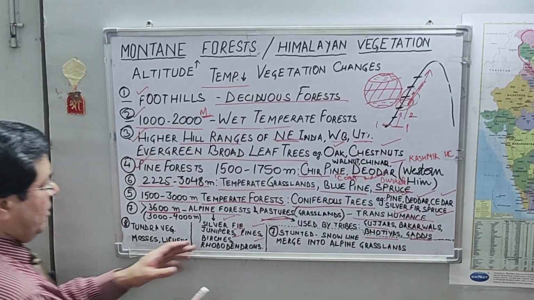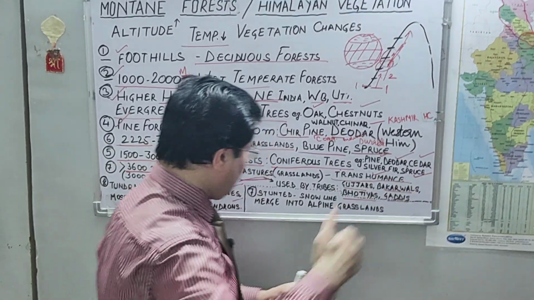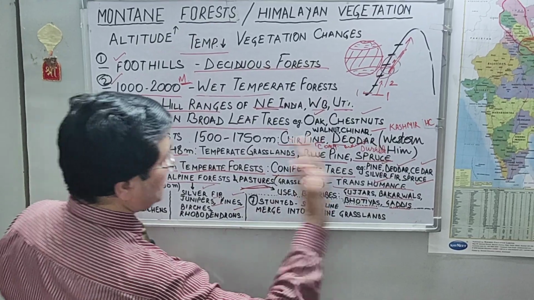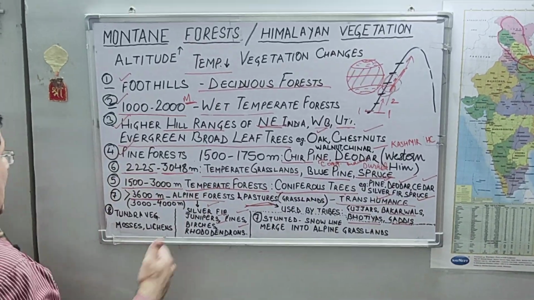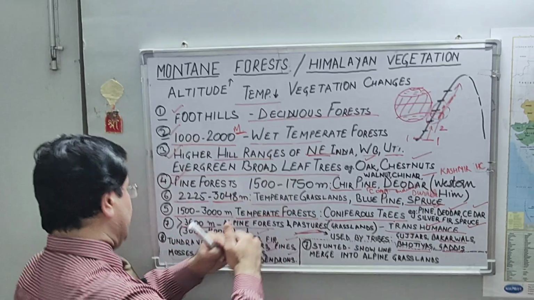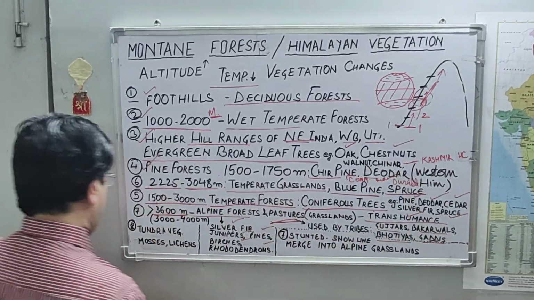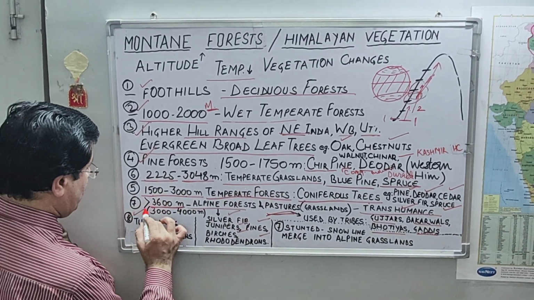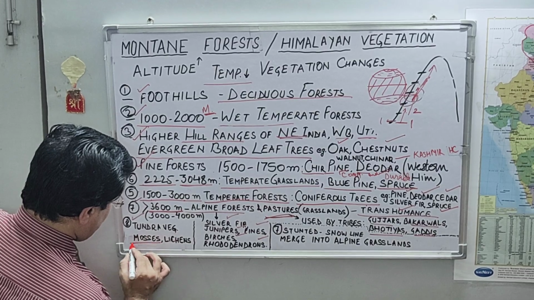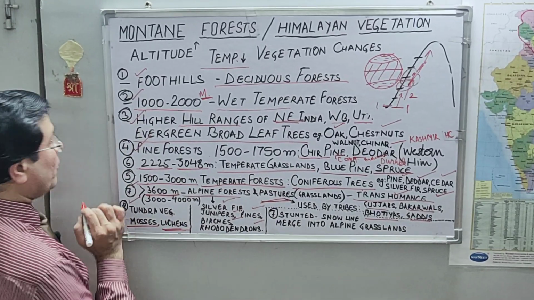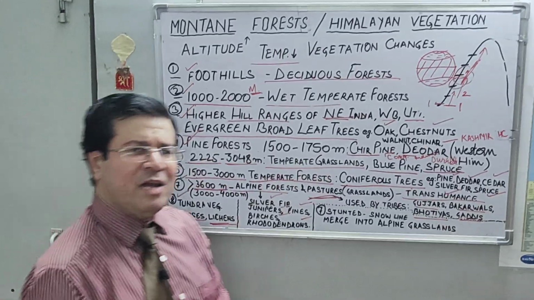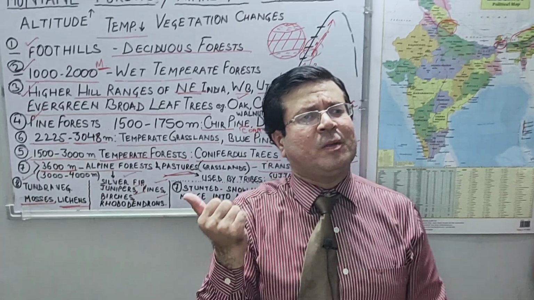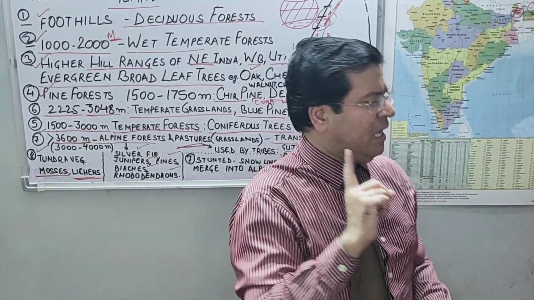And then we are approaching the snow line, and when we approach the snow line, as we have already discussed, they are merging into alpine grasslands, right? And as we move further to greater heights, near the snow line, we have tundra vegetation, where mosses and lichens are very popular, right? Okay, dear children. So we have understood that with the corresponding change in climatic conditions, or say mainly temperature, there is a corresponding change in the vegetation type in the Himalayan region.